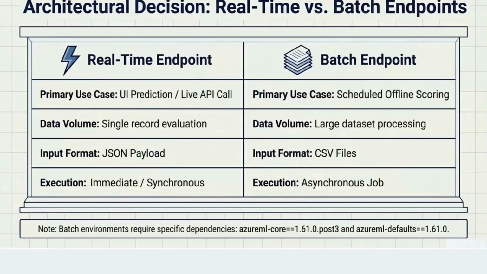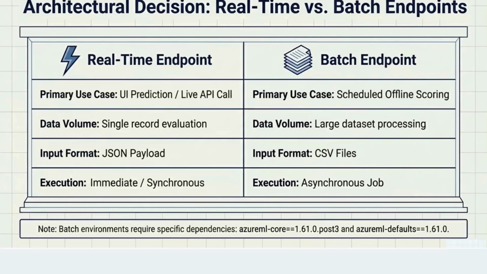Okay, now when we talk about the endpoints, in the endpoints also you have two types of endpoints. One is real time and one is batch. The difference is that the real time endpoint will evaluate a single record. So let's suppose the user is asking for a prediction, it will take care of those requests as soon as they come.